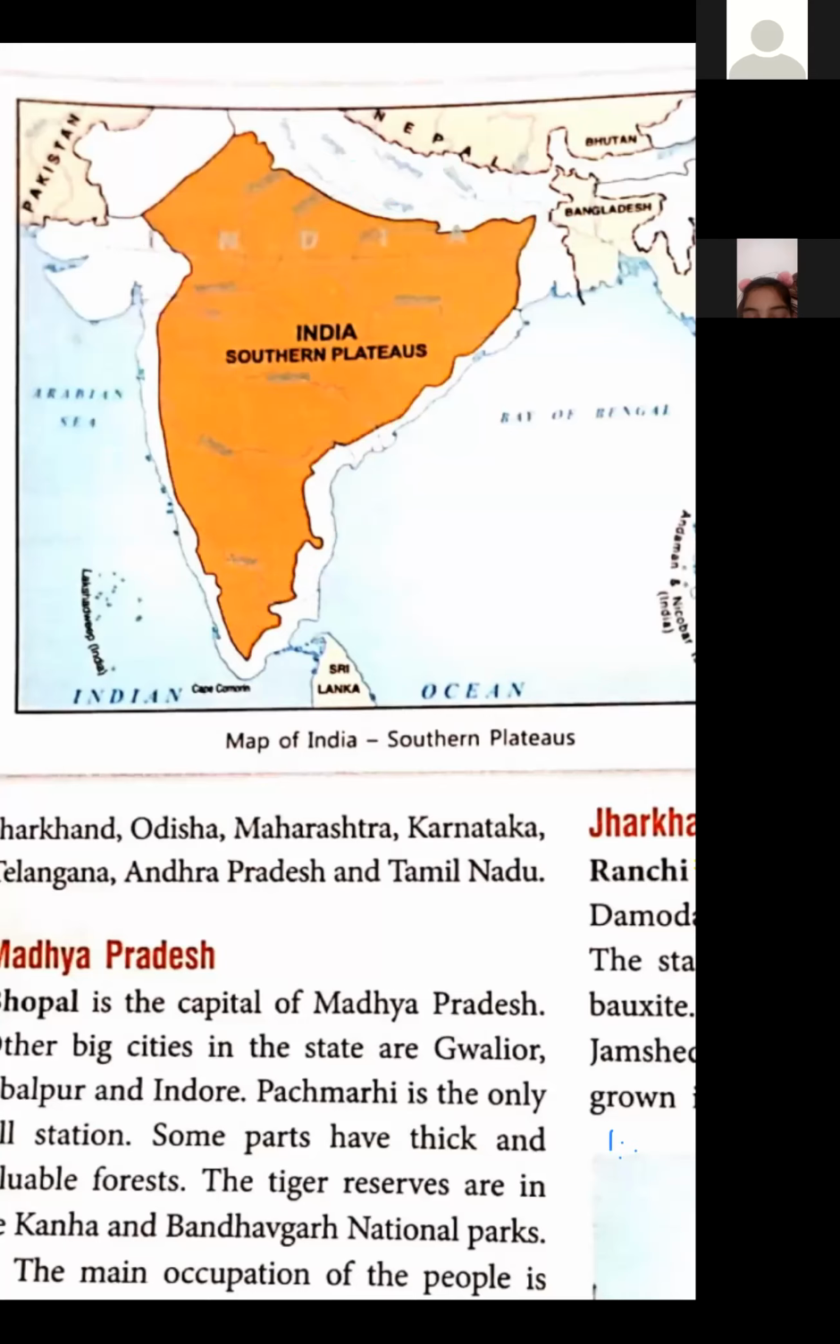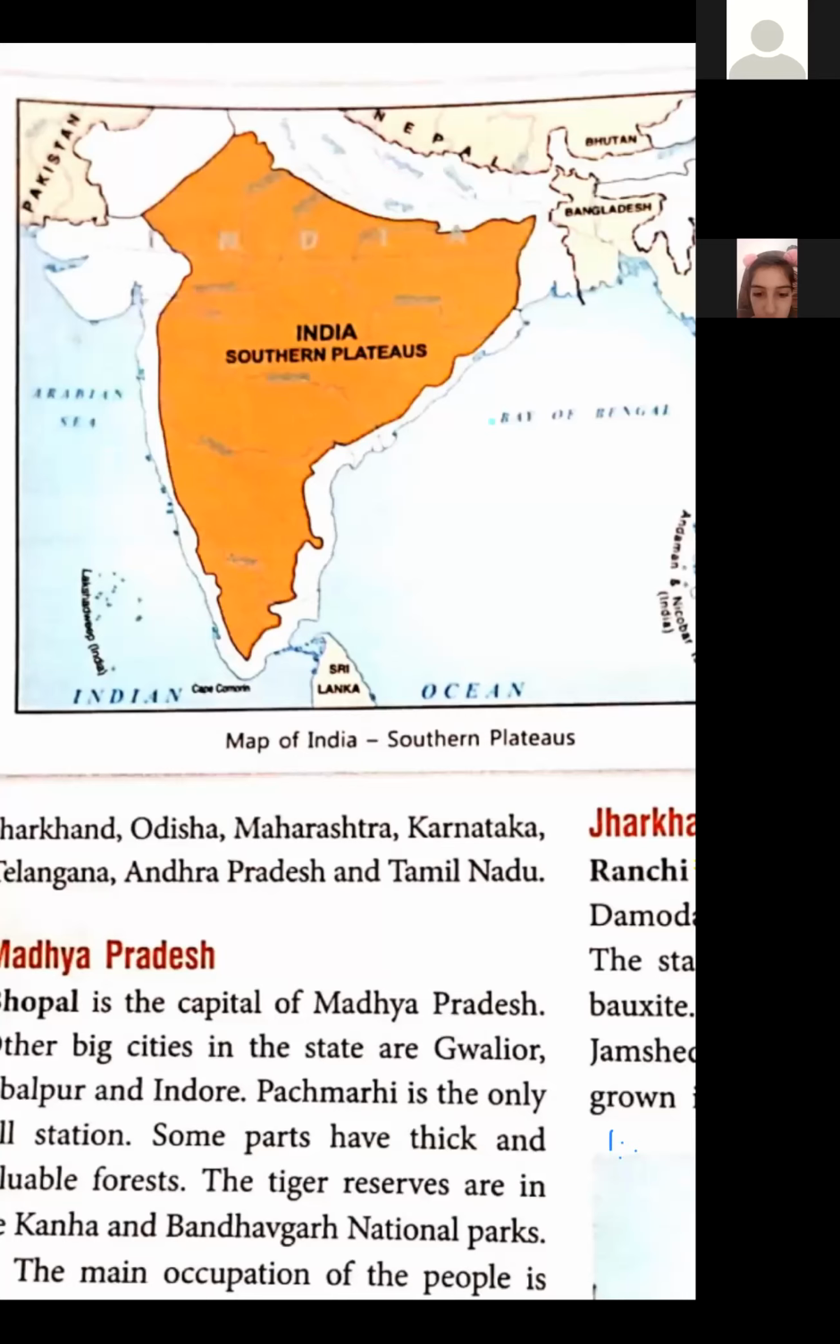Again, I'm going to explain this paragraph again. The southern plateaus are located towards the south of northern plains. These are the northern plains, and these are located towards the south of these northern plains. And this region is roughly triangular in shape. It is broad, means चौड़ा है. North direction means upper direction में ये जो है वो broad है, चौड़ा है, but towards the south it becomes narrow, tight हो जाता है ये. Okay. Yes. Next paragraph.